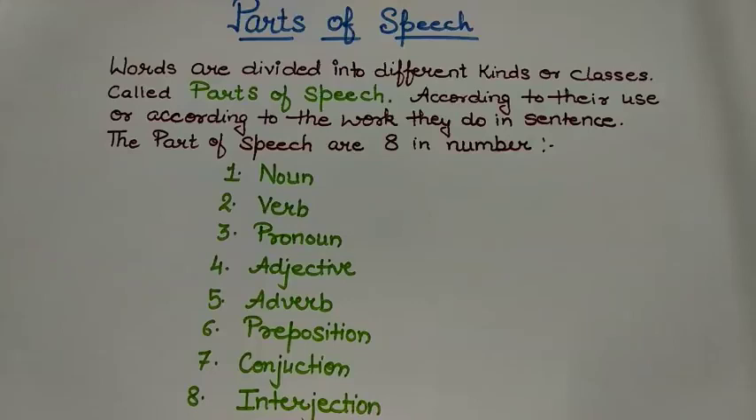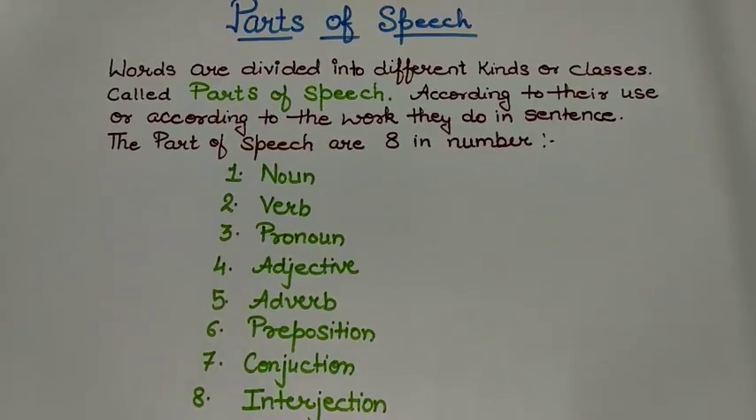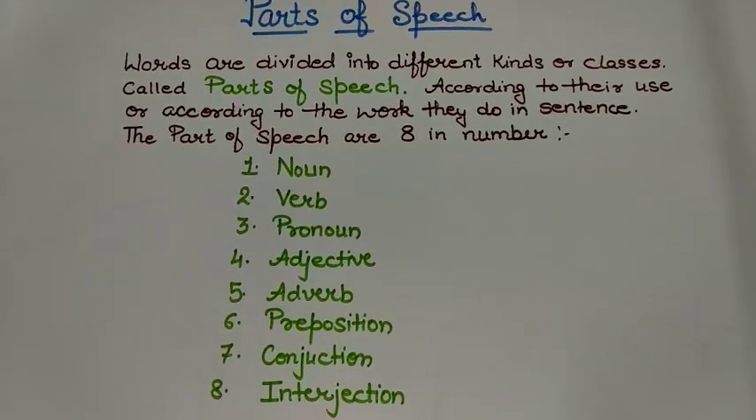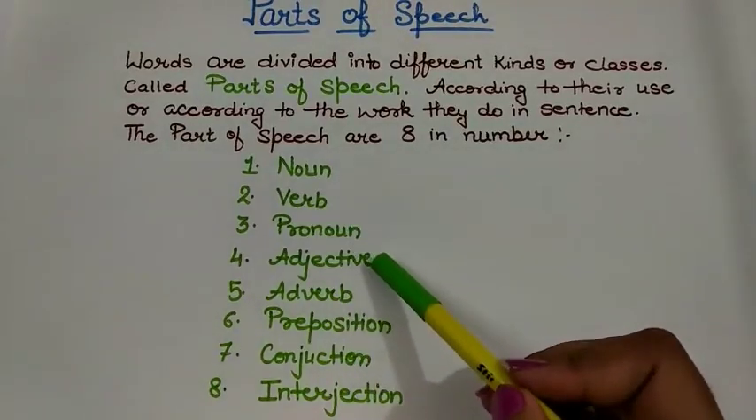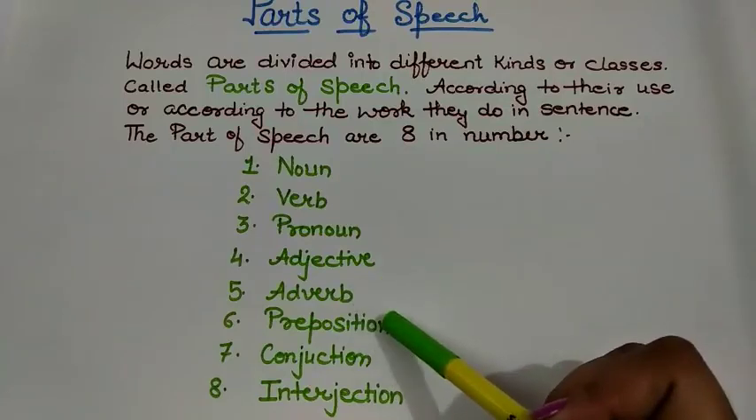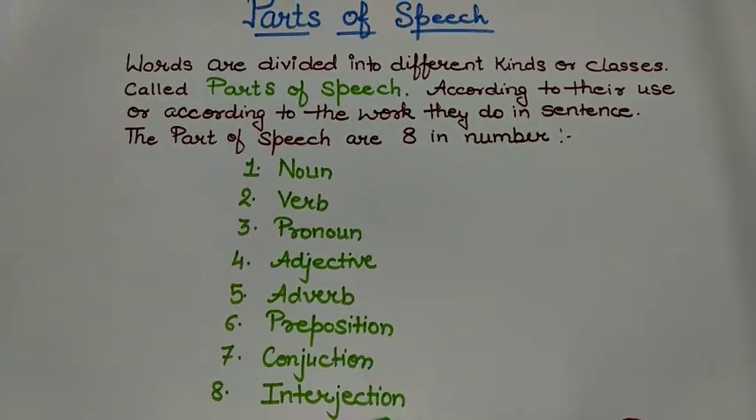So, what are actually the parts of speech? Words are divided into different kinds or classes called parts of speech. According to their use or according to the work they do in sentence, the parts of speech are divided in 8 parts. And those parts of speech are noun, verb, pronoun, adjective, adverb, preposition, conjunction, and interjection. Let us try to understand what they do and how can we use them.